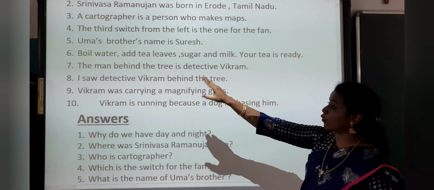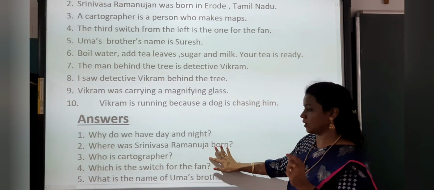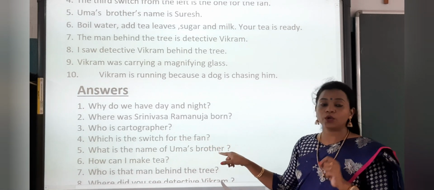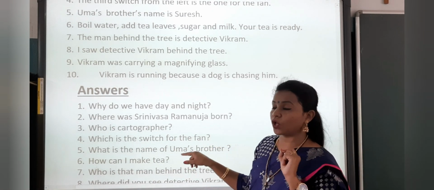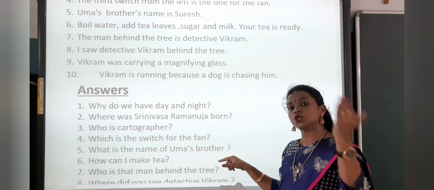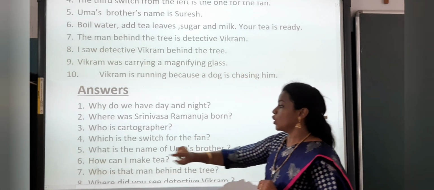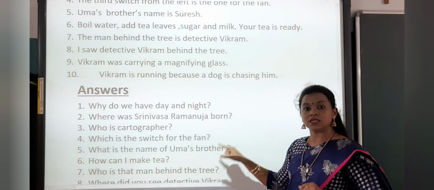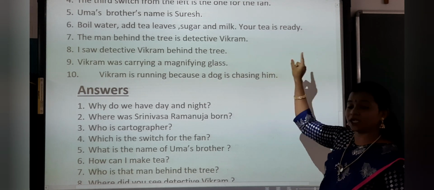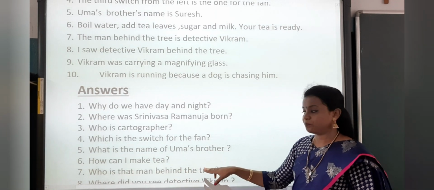The fourth one: the third switch from the left is the one for the fan. This is a thing, so what will we use? Which is the switch for the fan? Which is mainly used for ideas and things, and it can also go with people. Uma's brother's name is Suresh. What is the name of Uma's brother? Boil water, add tea leaves, sugar and milk. Your tea is ready. How can I make tea?